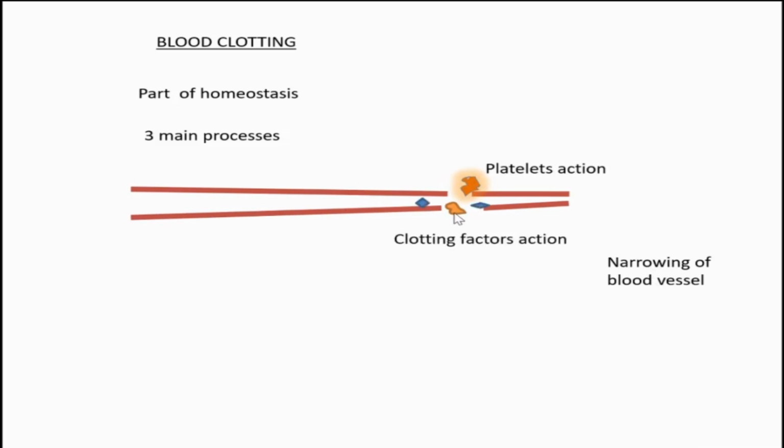And after the platelets aggregate, some clotting factors act on the site of the wound. These are the three main processes initiated at the very moment a person has a wound: narrowing of blood vessel, platelet action, and the action of clotting factors.